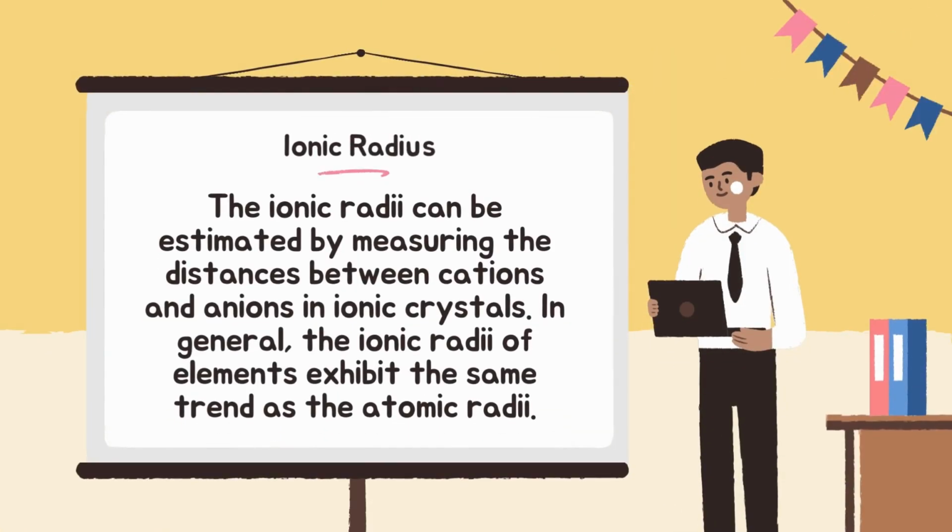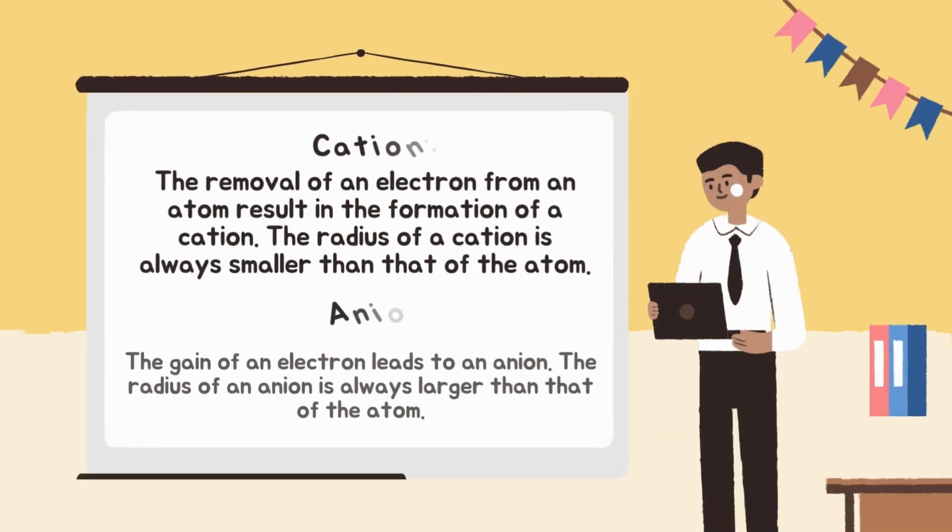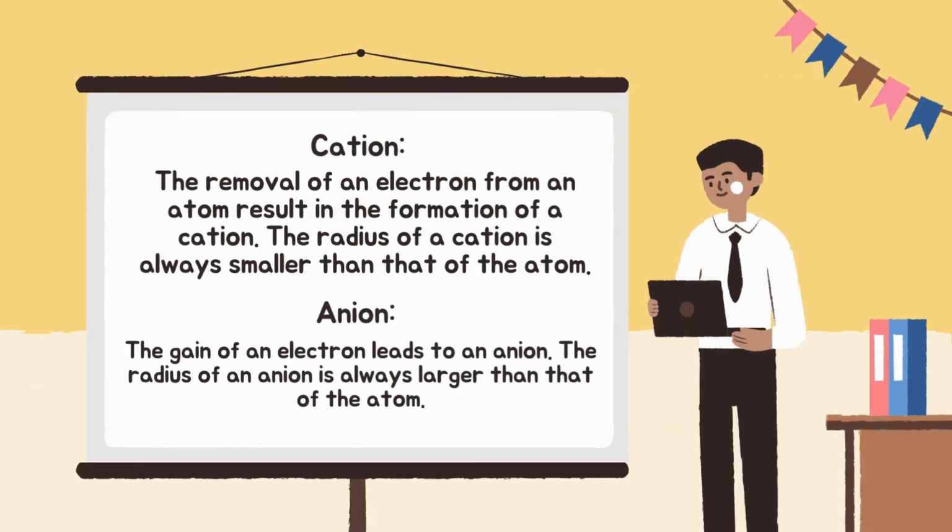Ionic radius. The ionic radii can be estimated by measuring the distances between cations and anions in ionic crystals. In general, the ionic radii of elements exhibit the same trend as the atomic radii. Cation. The removal of an electron from an atom results in the formation of a cation. The radius of a cation is always smaller than that of the atom. Anion. The gain of an electron leads to an anion. The radius of an anion is always larger than that of the atom.